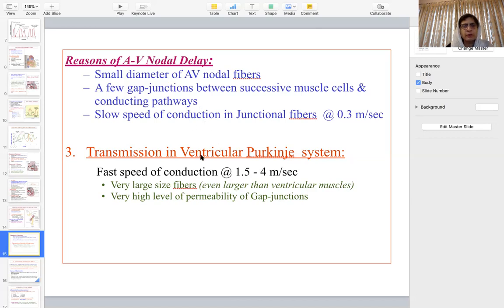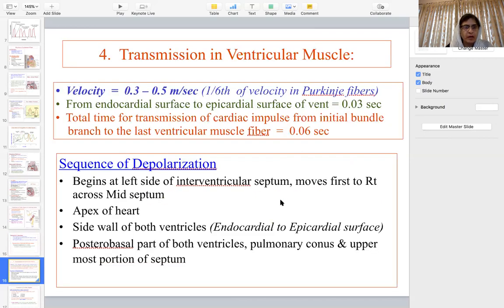Now for the transmission of impulse, I've already told you that in the Purkinje fibers the conduction velocity is 1.5 to 4 meters per second. This is the largest and fastest conduction velocity, due to the presence of gap junctions. From the endocardial surface to the epicardial surface, it takes 0.03 seconds.